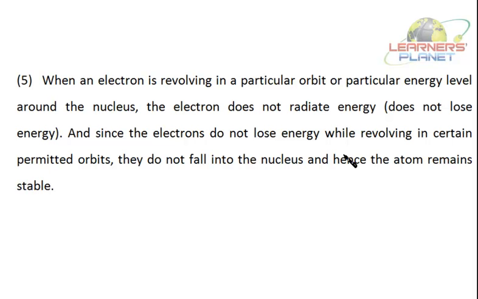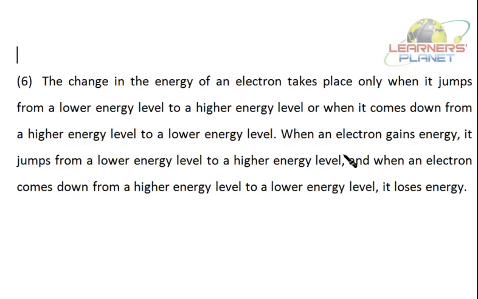An electron in a particular orbital has got a characteristic amount of energy. As the electron is not losing any energy, not emitting any radiation, the atom becomes stable. He proposed the concept of fixed energy level or the fixed orbital, the fixed circular path.